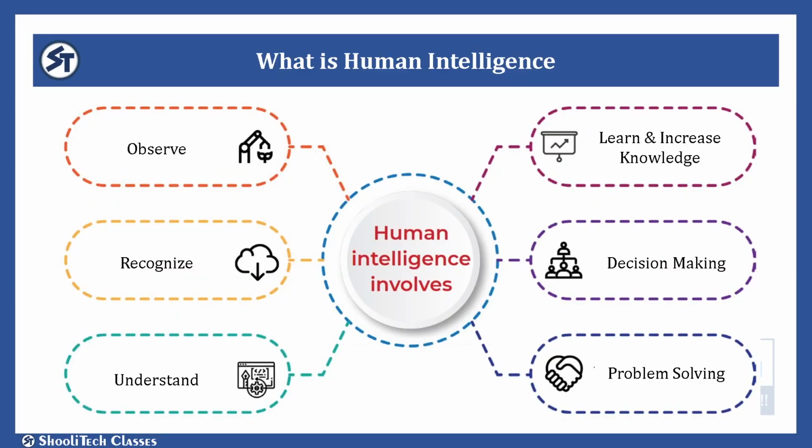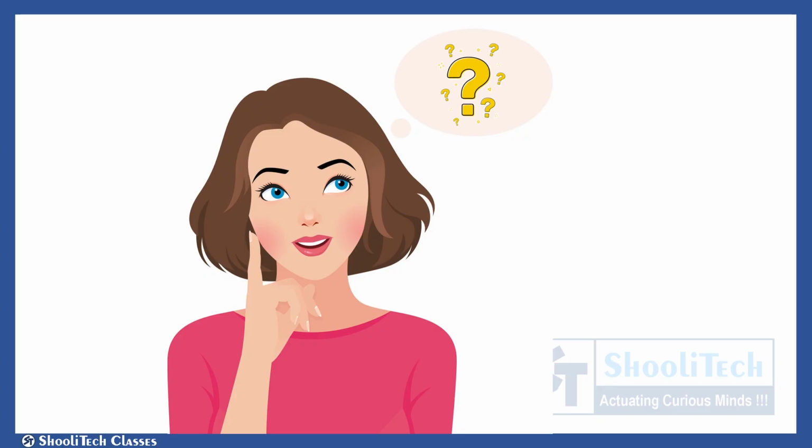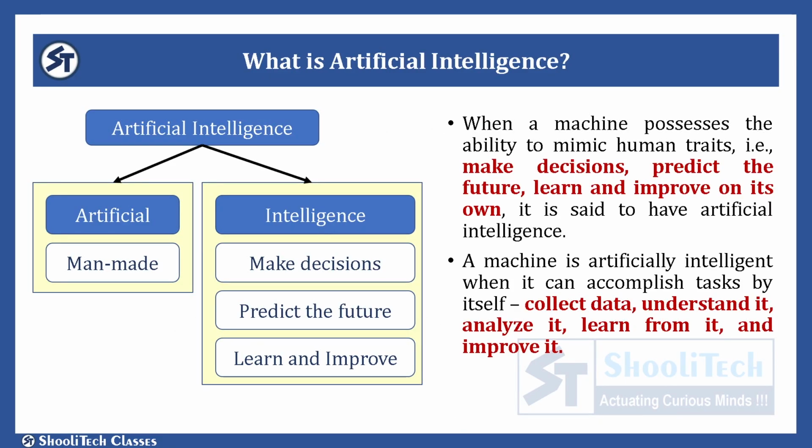Just think, when do we call a person intelligent? Well, if he has the observational skills, if he can recognize things like fruits, animals, places, stars, if he can understand the situations or the problems, if he can learn new things to improve his knowledge, if he can make decisions, and if he can solve problems, then we call a person intelligent, right? What if I add all these qualities into a machine? Well, if I add all these qualities into a machine, then the machine will become intelligent.